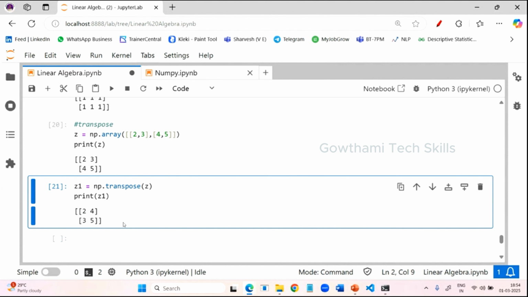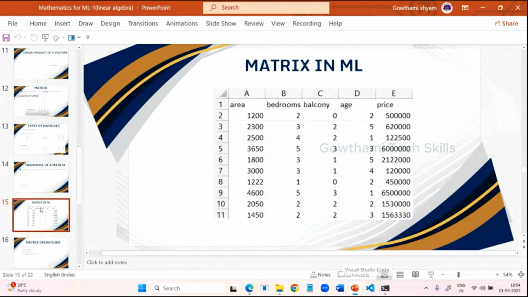Okay, this is how you can perform transpose on the matrix. And coming to here, you can also use a matrix in machine learning. Usually our data set is nothing but a matrix only. If you are taking this data set, it is in a tabular format where it contains rows and columns. Indirectly, I can say it is like a matrix.